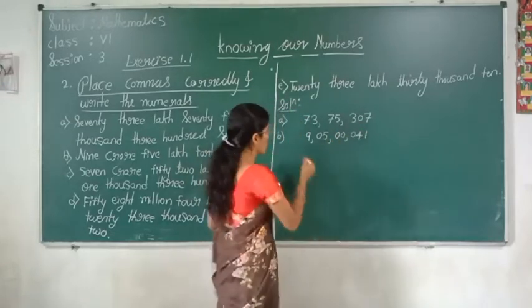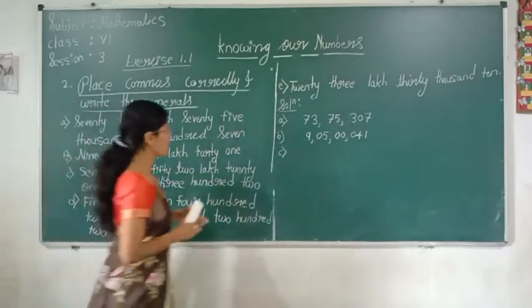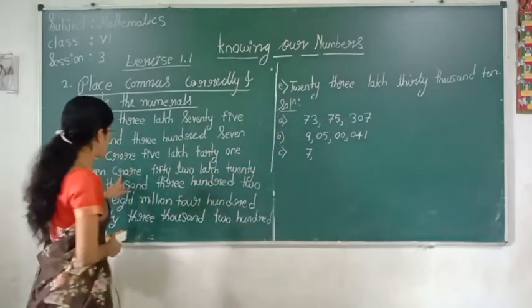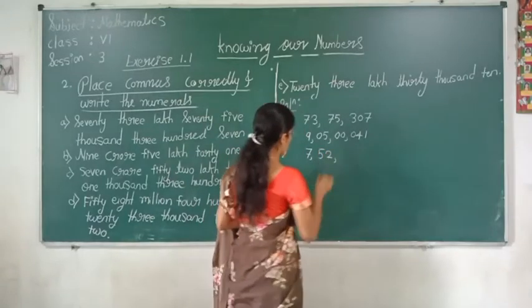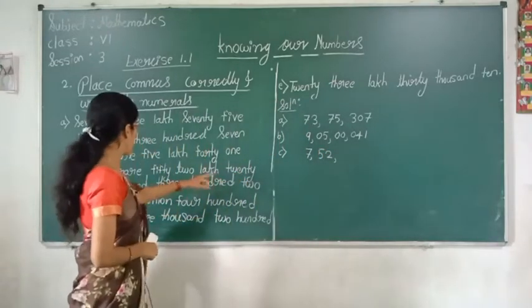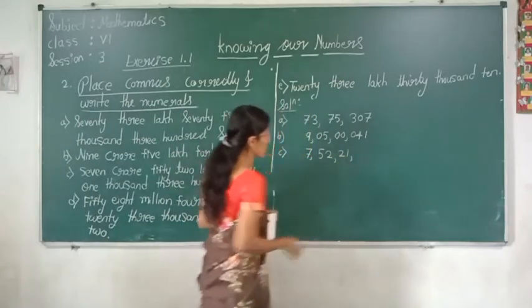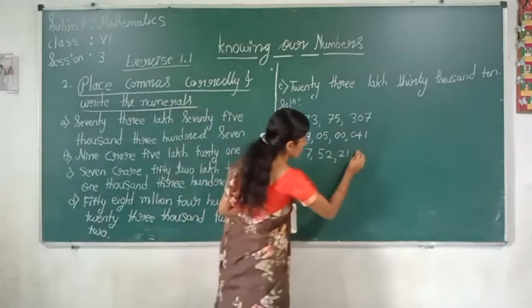Yes or no? Next, see: 7 crore 52 lakh 21,000 302.